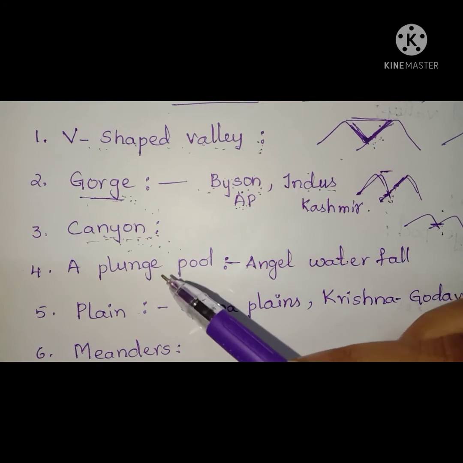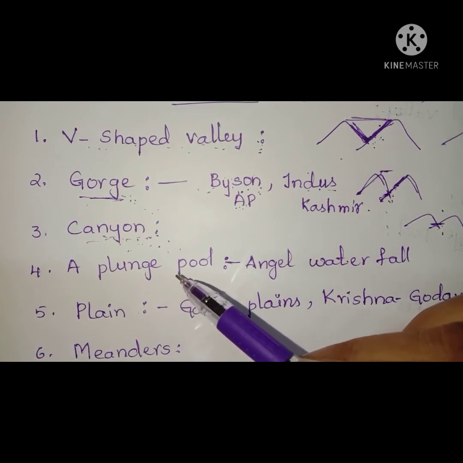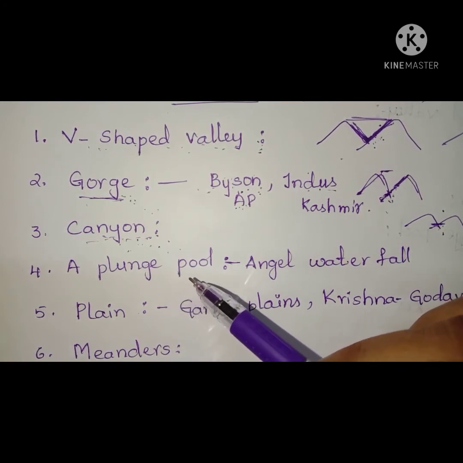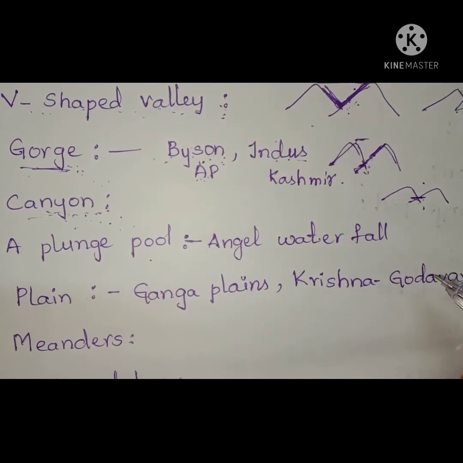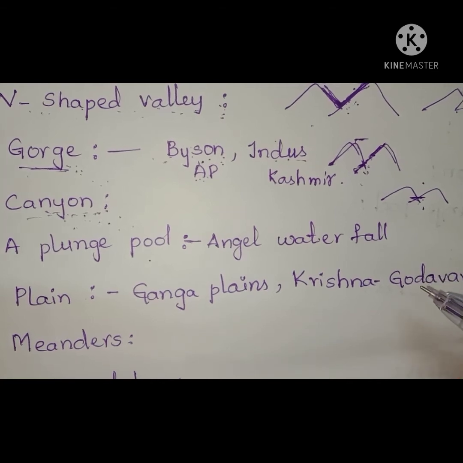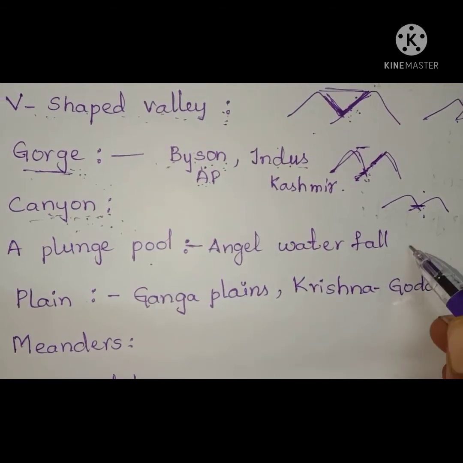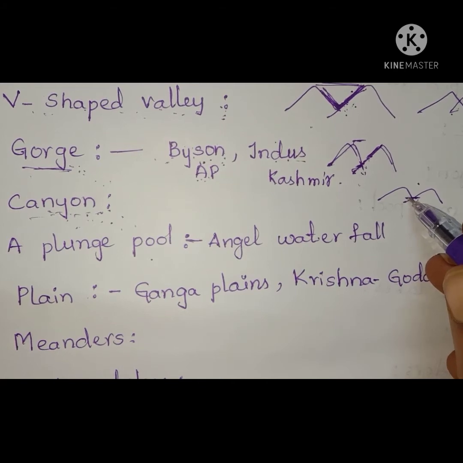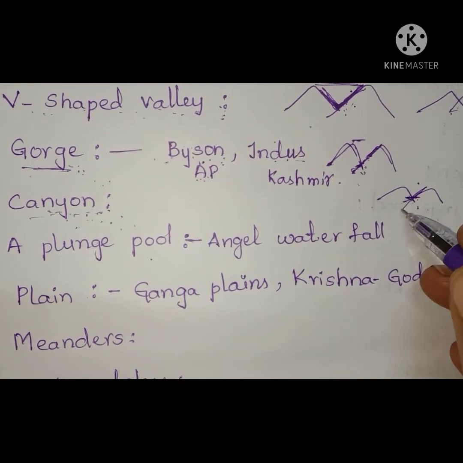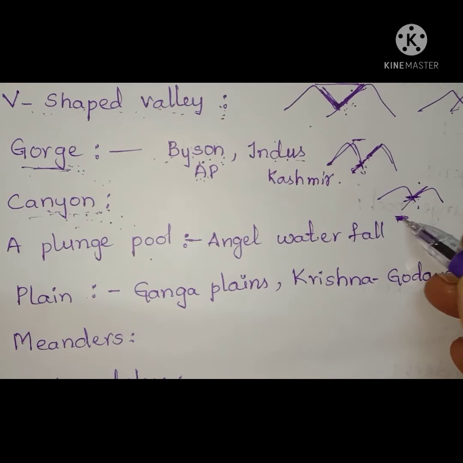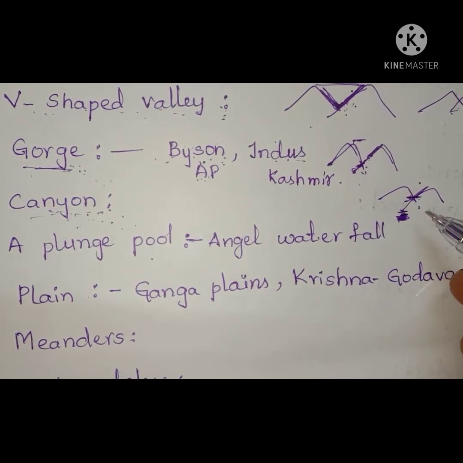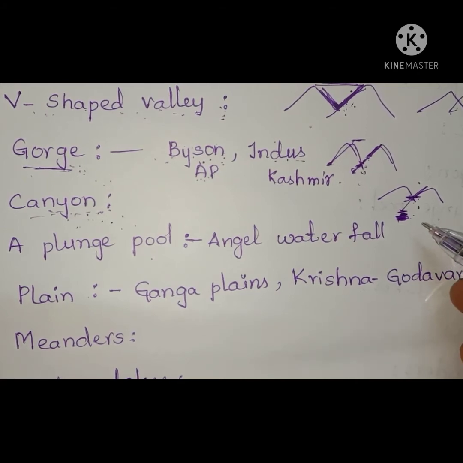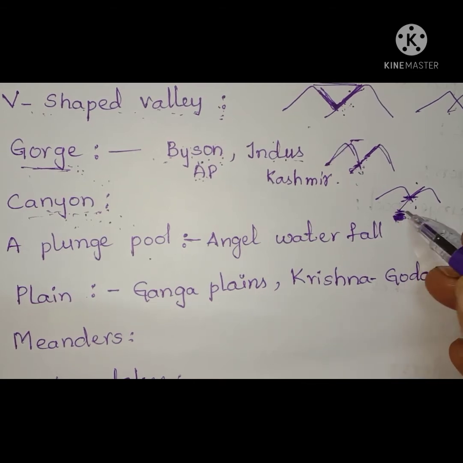When the water falls with great force, it digs out the rocks beneath to form a plunge pool. The direction of these plunge pools is downwards.